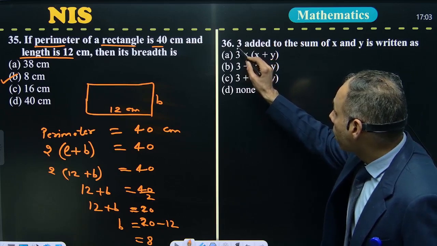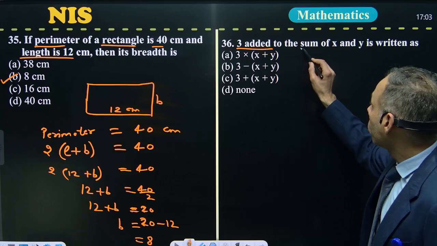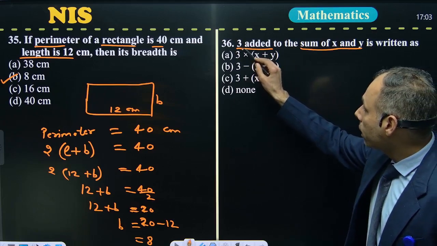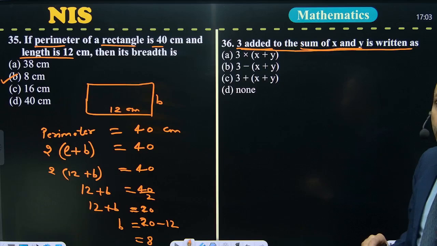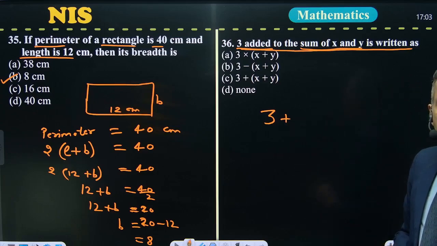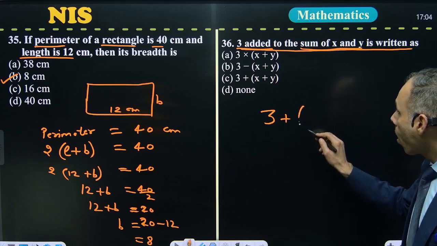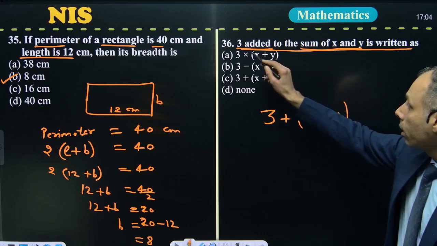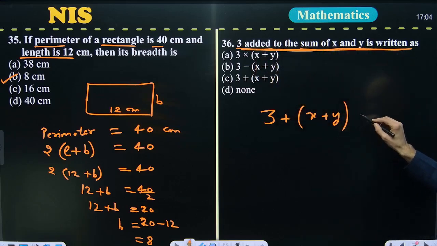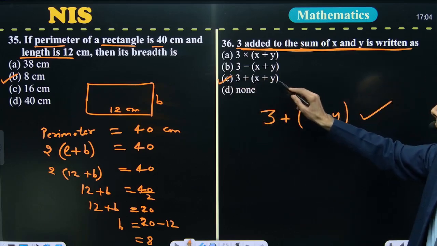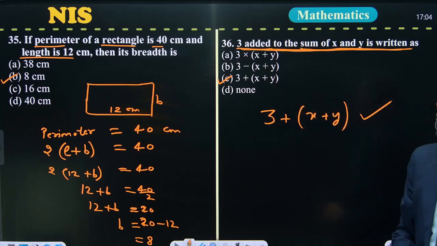This says that 3 added to the sum of x and y. We have to just convert these words into a mathematical equation. It says that 3 is added, we are adding 3 to the sum of x and y. So this statement can be expressed mathematically in this way. The suitable answer is option C, that is 3 plus bracket x plus y.